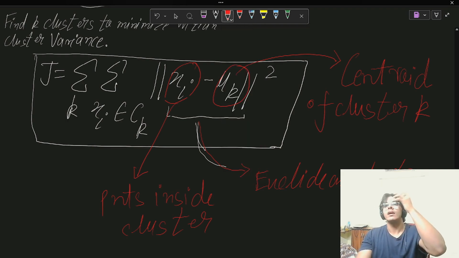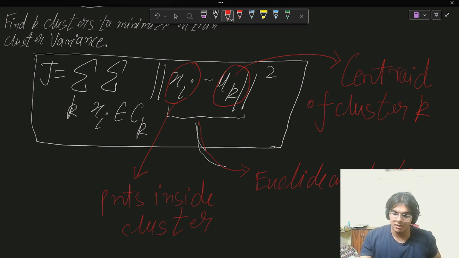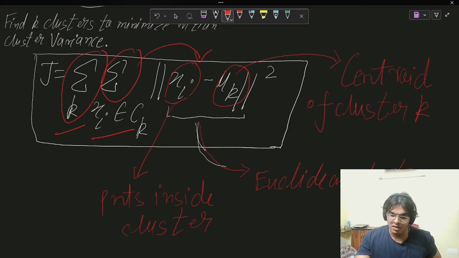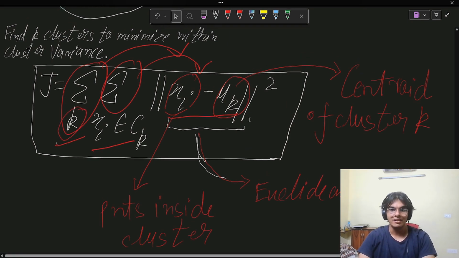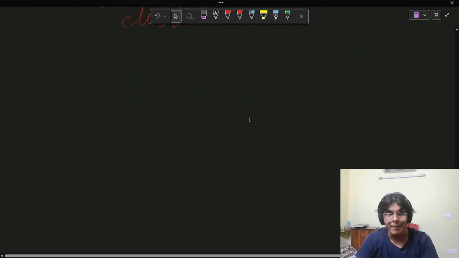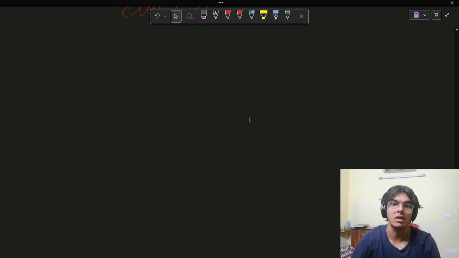So this is what we are calculating. Now, a very important thing: there are two summation signs in here. Don't get confused, because this summation sign is for the Euclidean distance formula, and this summation sign is for applying this formula for all the clusters. I'll open this up even more, but currently understand that this is calculating the distance between the individual points in the clusters, and this says to do this for all the k clusters that we have on our hands. And this is the function we are aiming to minimize. Why? Because this is the loss function for this algorithm.